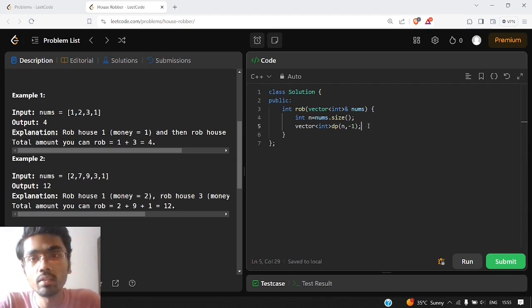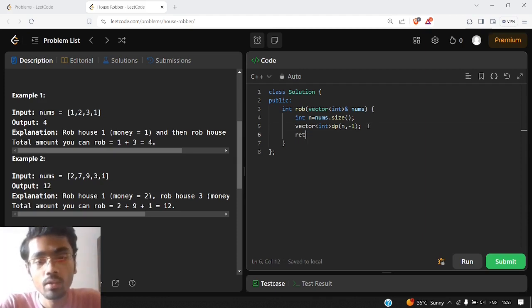So we have initialized a 1D DP, and now we will write some code, and that code would return us the maximum possible amount of money that we can rob. We will write this solve function a few minutes later, and let us just fill it with the given parameters.